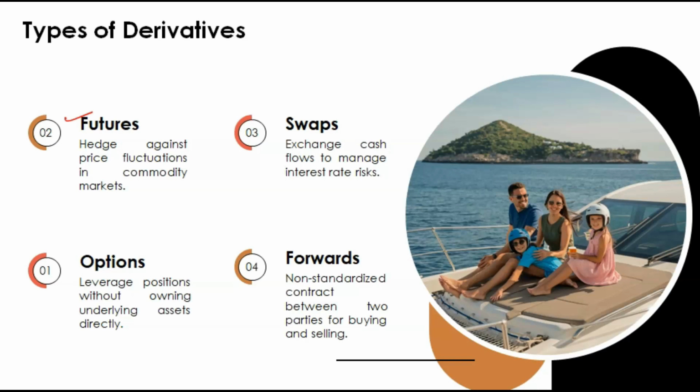In futures, what happens? An agreement is made between two parties for buying or selling a particular commodity at a certain price, which is decided on the date of agreement. And at that price only, the buyer has to buy that particular commodity.